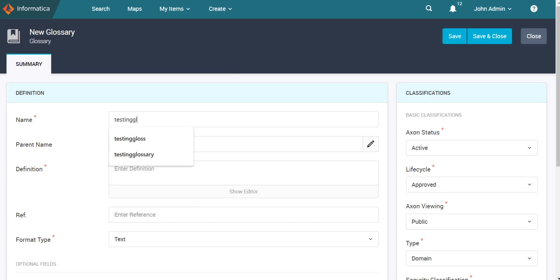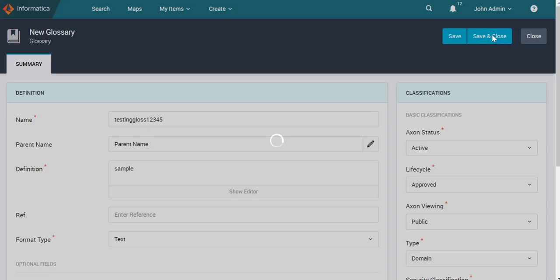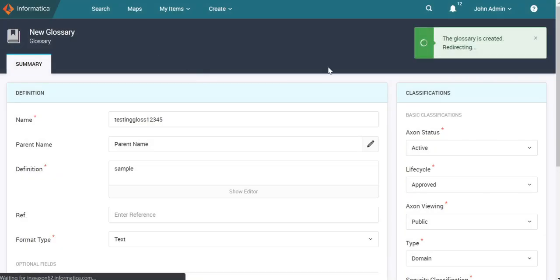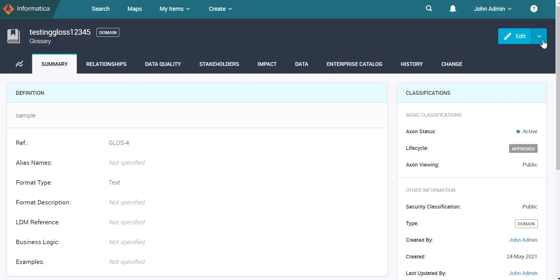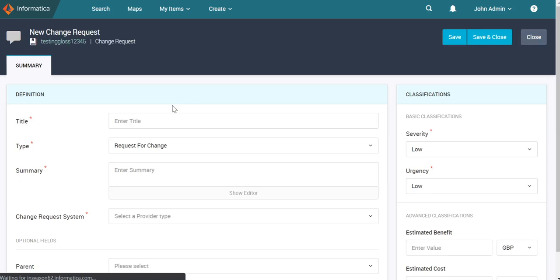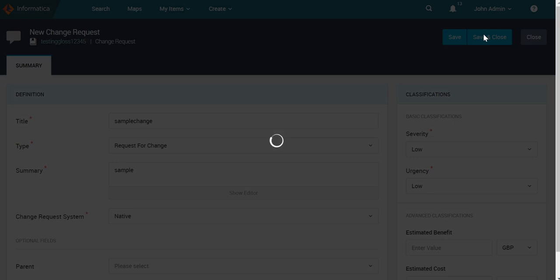Testing gloss. And we will quickly raise one change request for this glossary.